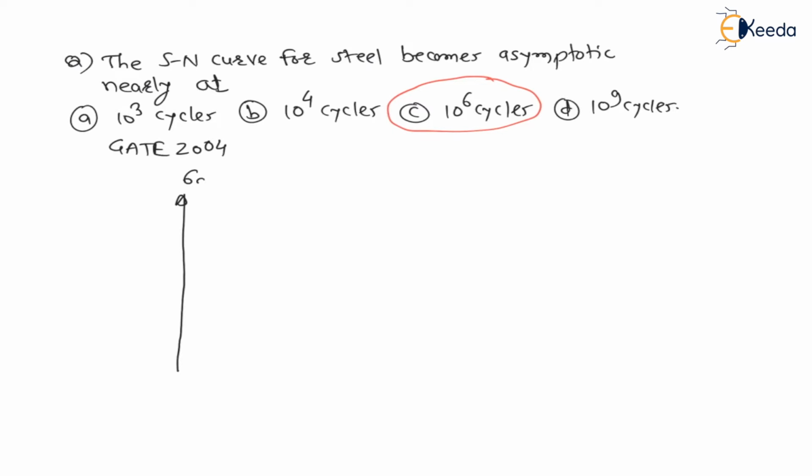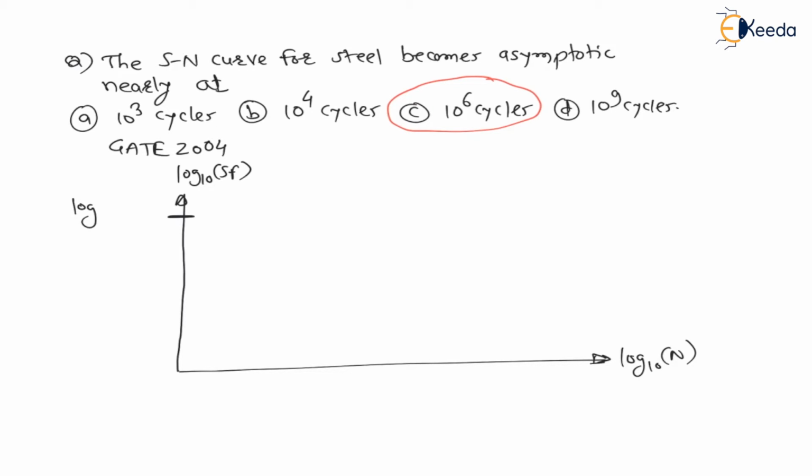On the y-axis we are plotting stress amplitude, on the x-axis we are plotting number of cycles. Now we are plotting this graph on log paper. Therefore on the x-axis there will be log 10 N, and on the y-axis there will be log 10 Sf. Sf is fatigue strength, which is nothing but the maximum value of stress amplitude. Now at Sut, that is log 10 Sut.